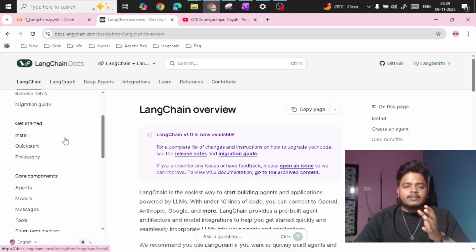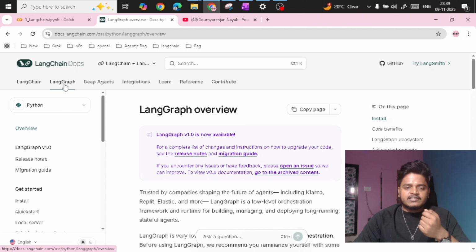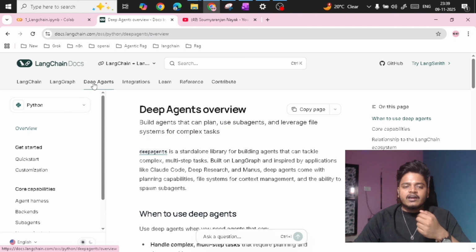Everything we'll discuss in upcoming videos, and we'll discuss LangGraph, how we can create an agent, how we can create a deep agent, and how we can use different providers.